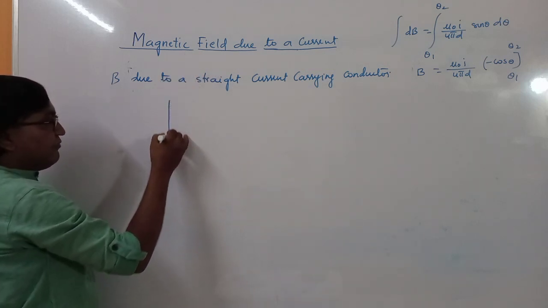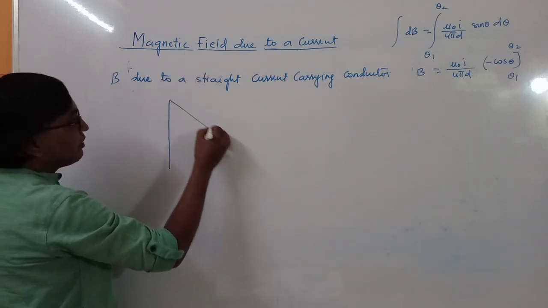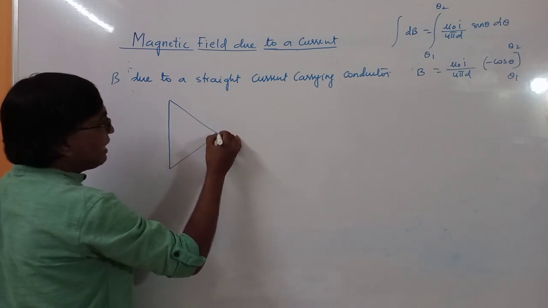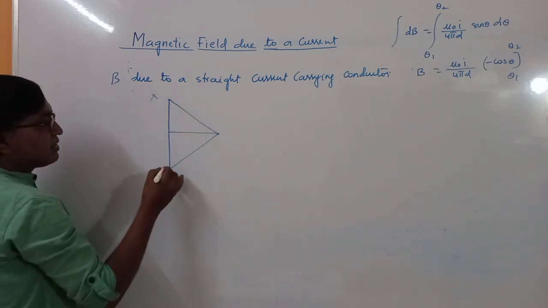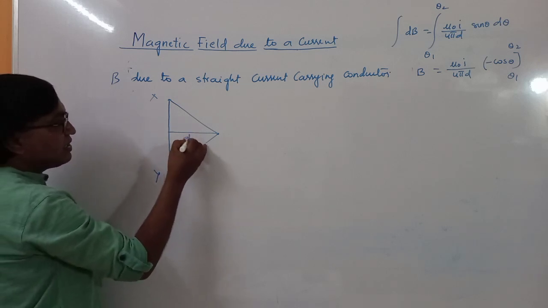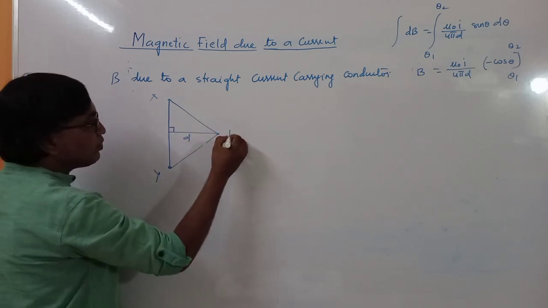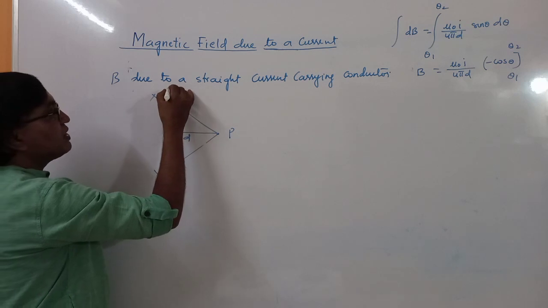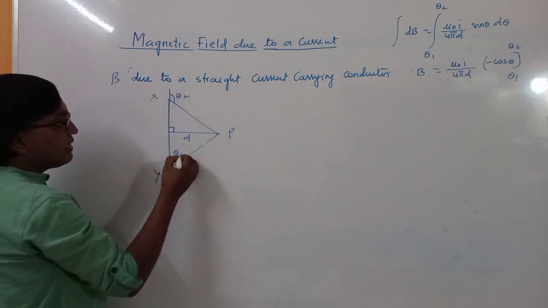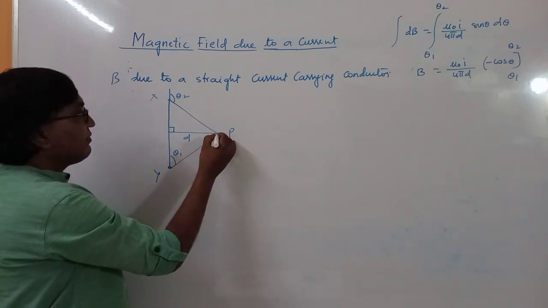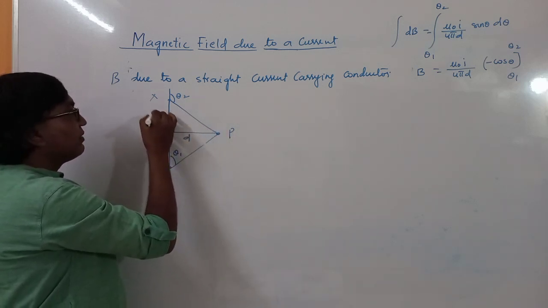So we will see different equations to calculate the magnetic field. So this is x, y, this is distance d, the perpendicular distance, point P. So this is angle theta 2, this is angle theta 1, then the magnetic field at this point, current carrying along